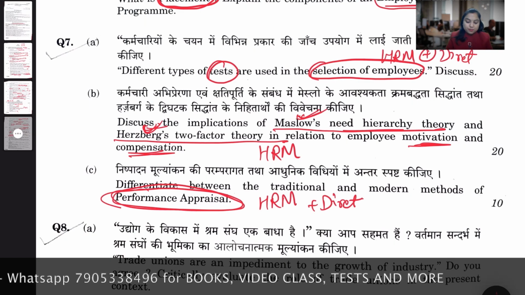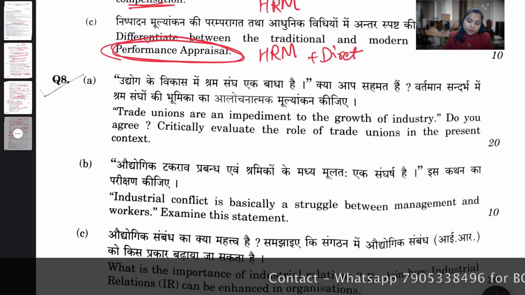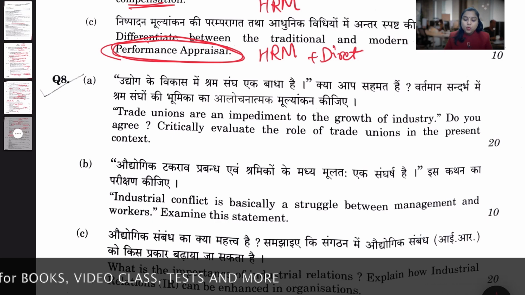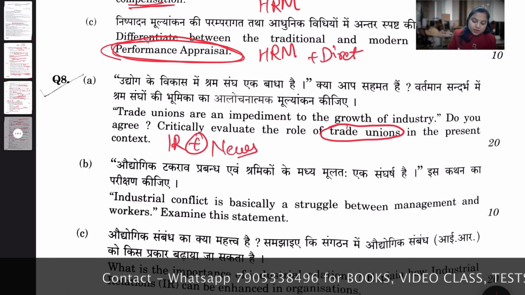The last question is question number 8. So question number 8A, trade unions are an impediment to the growth of industry. Do you agree? Critically evaluate the role of trade unions in the present context. So the topic is related to trade unions, IR, and it was very much in the news.